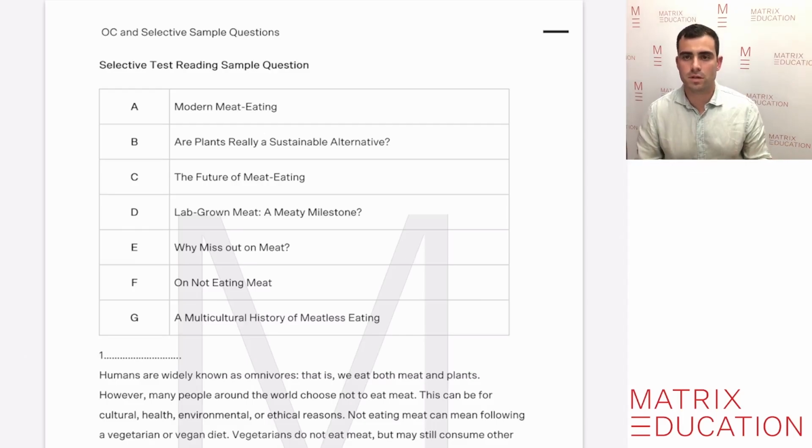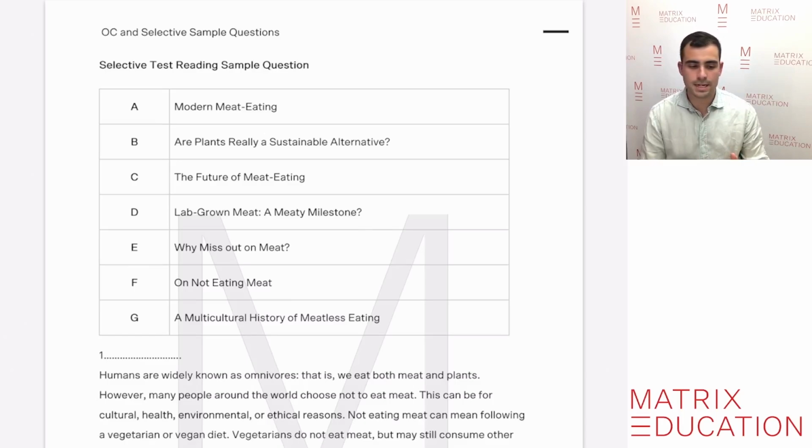Let's now go through some common test type questions for the selective test. Very similar to the OC, but obviously that next level. So let's start with reading once again, and similarly to the OC test, there'll be several different sections asking you to read and answer questions based on your reading knowledge.